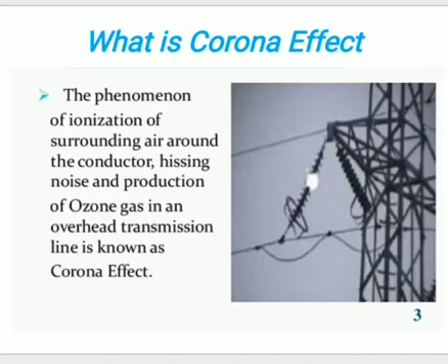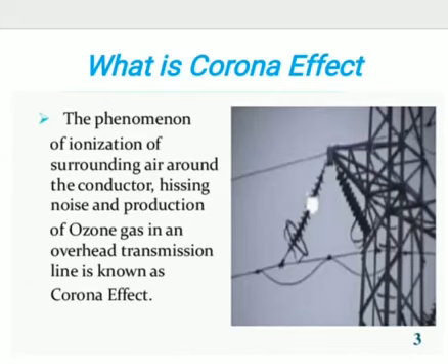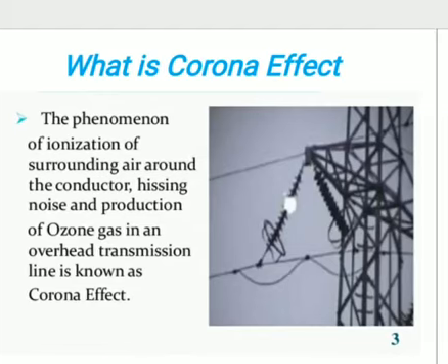How does the corona effect occur? If the normal alternating voltage is applied between two conductors, then there will be no change in the atmospheric conditions. But if the voltage applied exceeds a particular limit, then the ionization of the air surrounding the conductor, the hissing noise, and the production of ozone gas in an overhead transmission line is known as the corona effect.